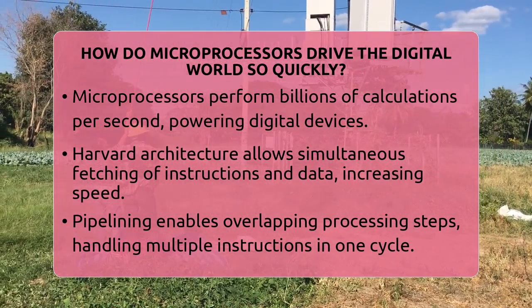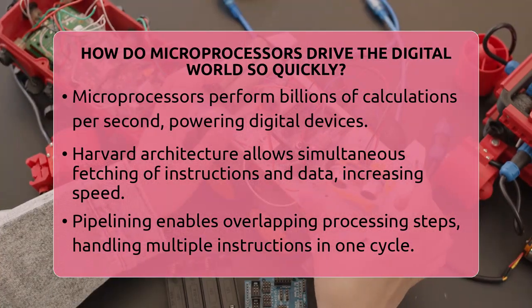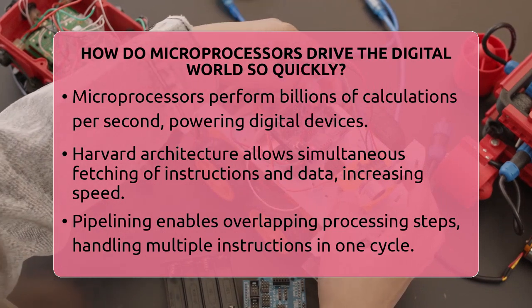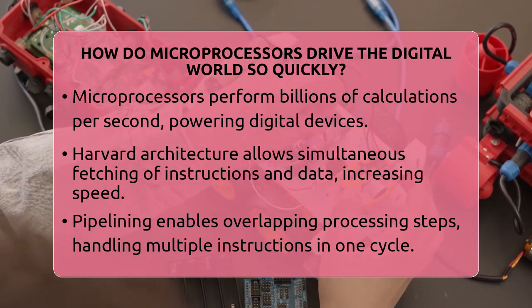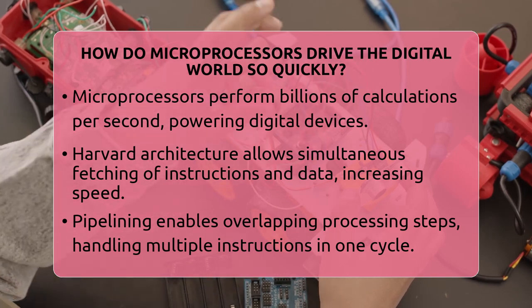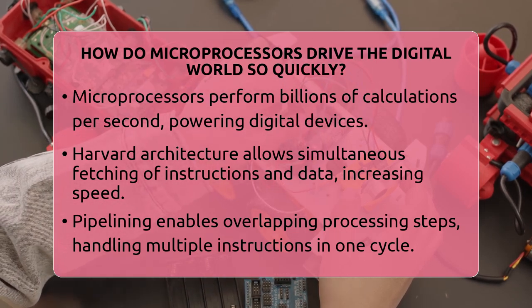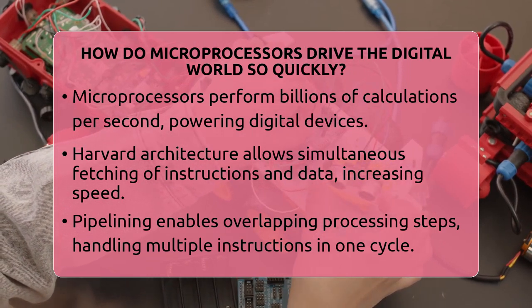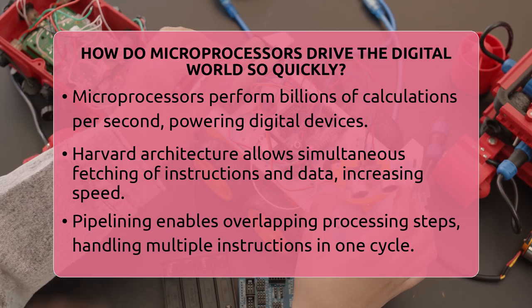Microprocessors are built with special design features that make them perform at incredible speeds. One key idea is the Harvard architecture, which uses separate pathways for instructions and data. This means the processor can fetch instructions and access data at the same time, doubling the speed compared to older designs that use just one pathway.